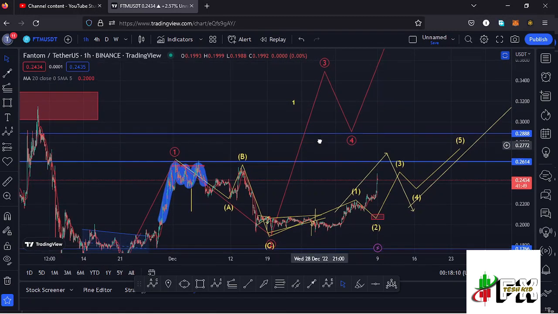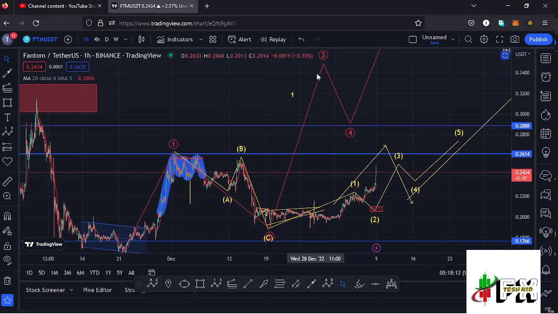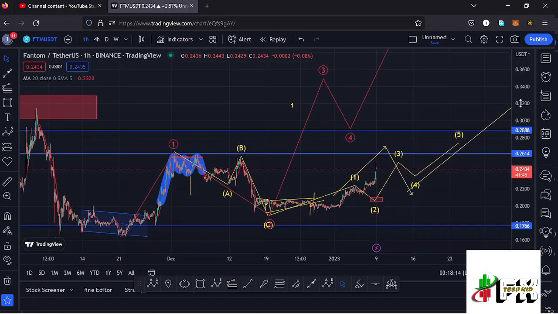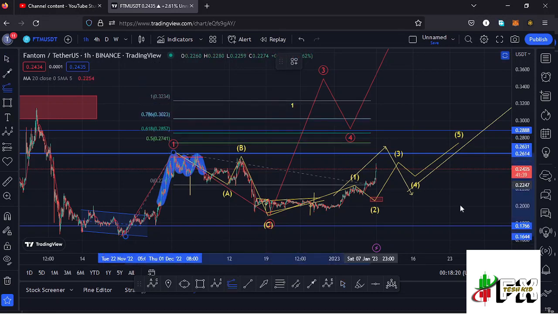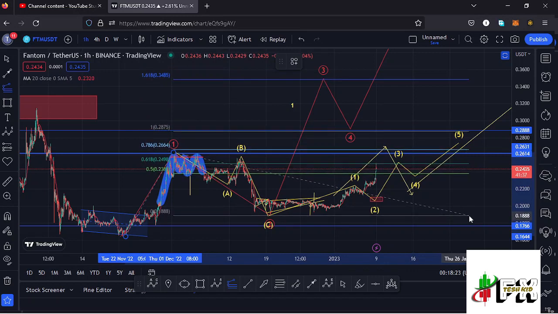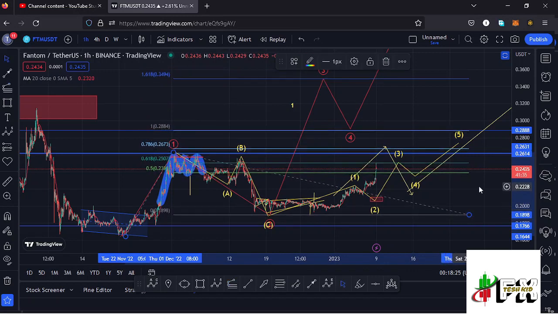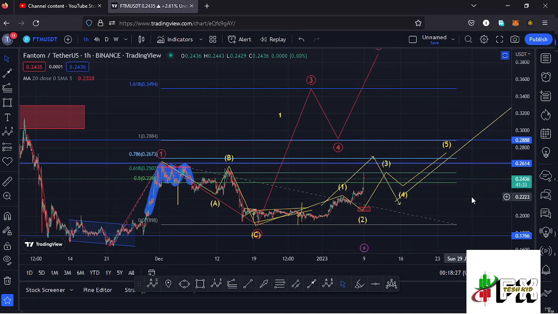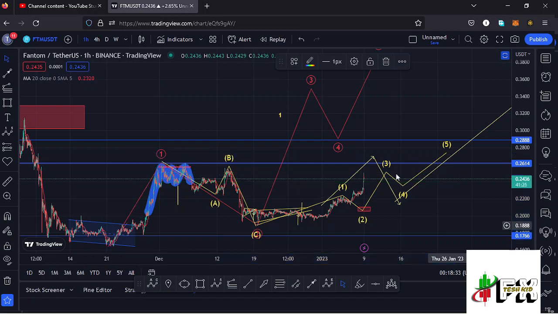And if I start by first sketching out a minimum target area to the upside in the formation of this wave 3 by connecting the trend based Fibonacci from the low of the first wave to the high of that wave 1, then dragging the fibs to the low of the second wave, that gives me a minimum target area at the fib level 1.618, and that is at around the $0.3494 mark. And that is the minimum that I would expect that wave 3 to the upside in red to do.